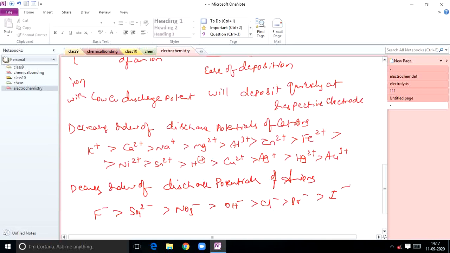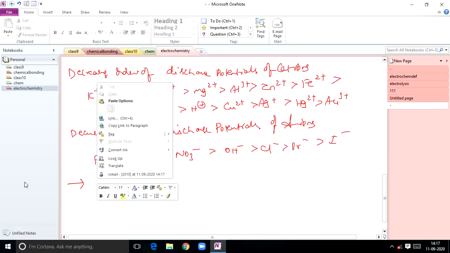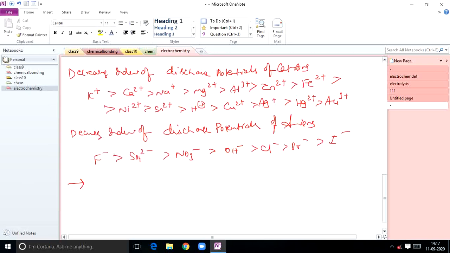Now, one more important point, students. The products of electrolysis mainly depend on certain factors.